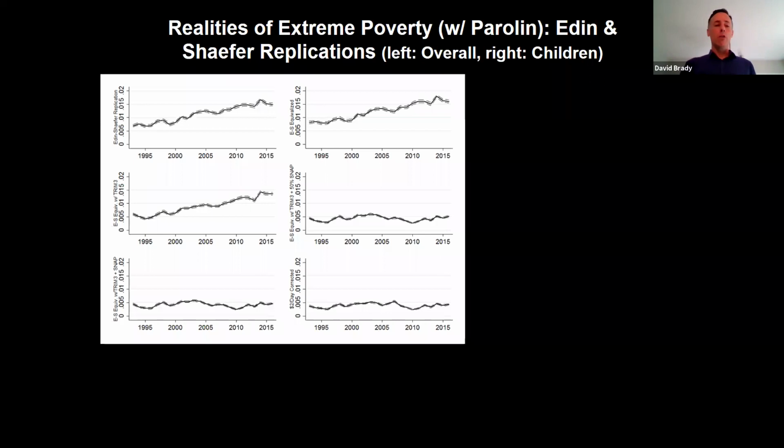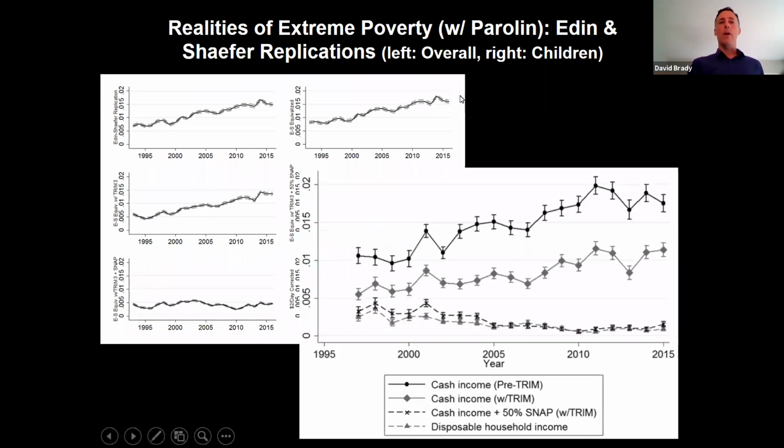So amongst children, even more tellingly and quite different from Edin and Shaefer, there's actually been a decline of $2 a day poverty. So in this figure, we show you the top line is the uncorrected, sort of like Edin and Shaefer's do. The bottom line is if you make all the corrections that you should make to the data. And you find actually that child poverty declined.